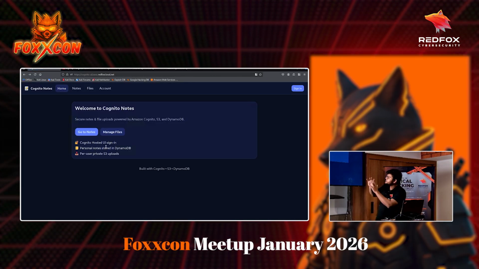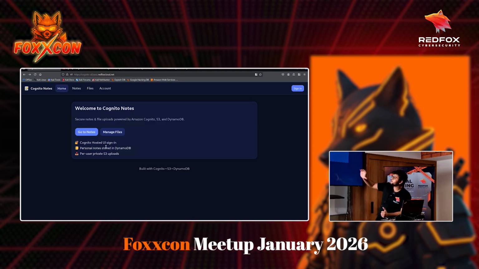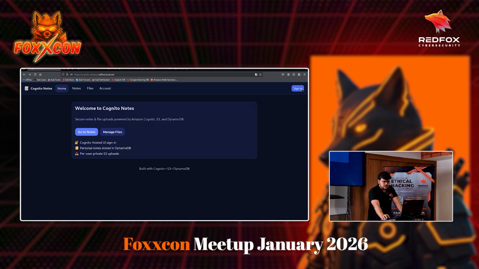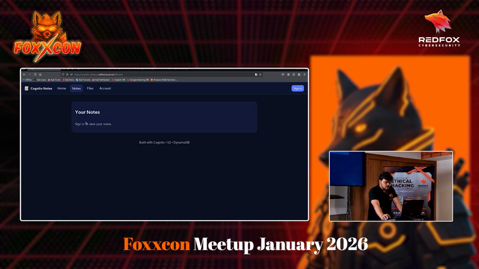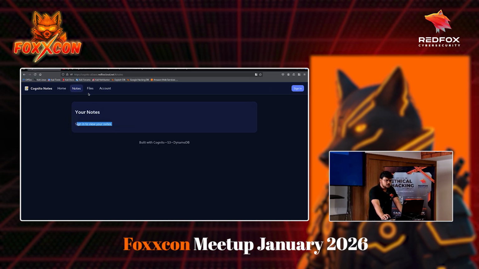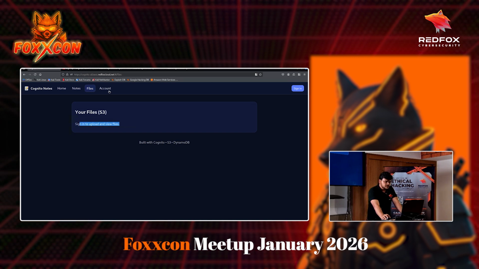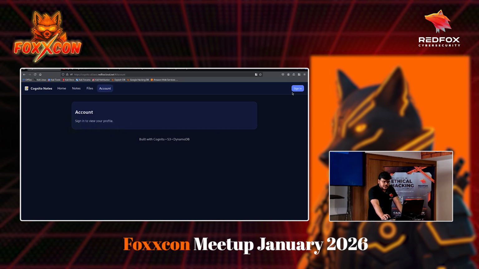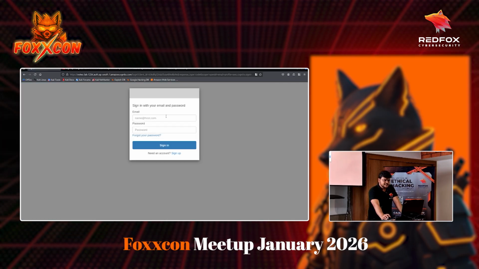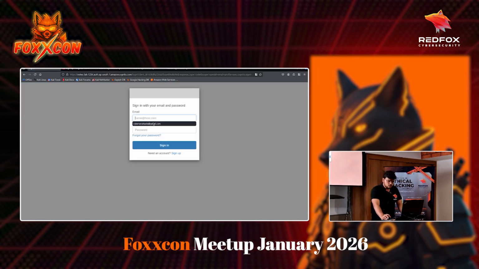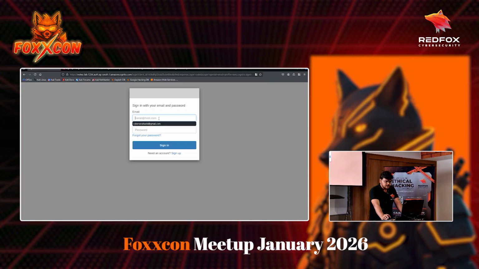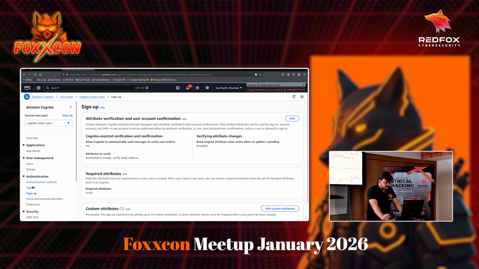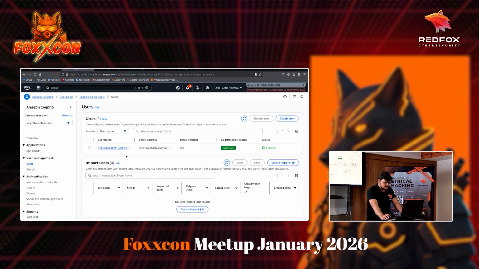The developer has built this application and they have delegated the authentication and authorization to another service called Cognito. When I click on sign in, you see that right now I have to sign in to see my notes, I have to sign in to see my files, I have to sign in to view my profile. Now I can just click on sign in and it gives me a page to sign in. I can also create users.